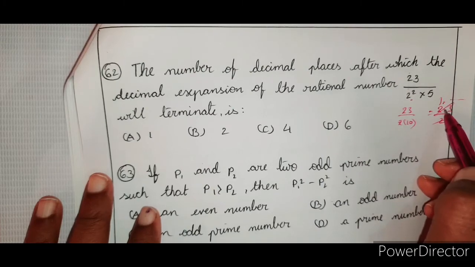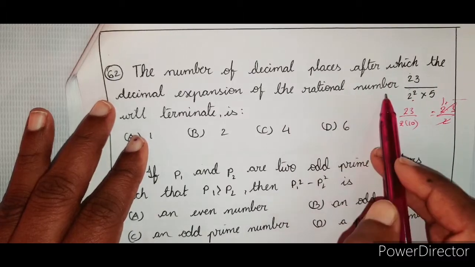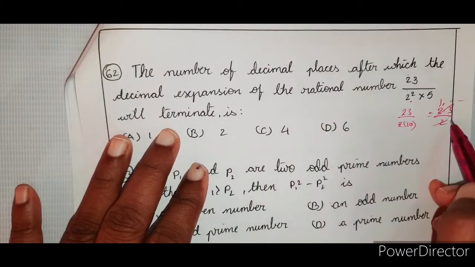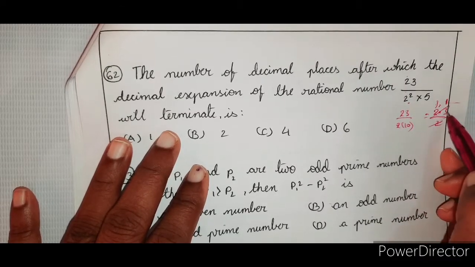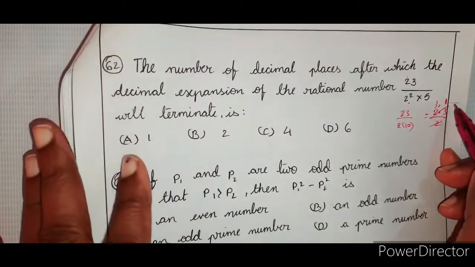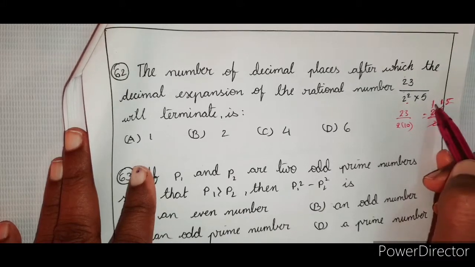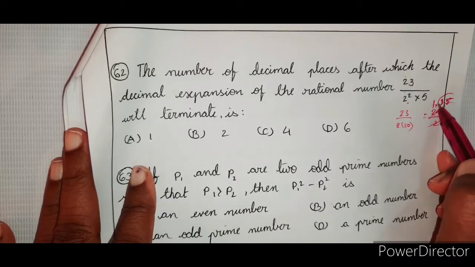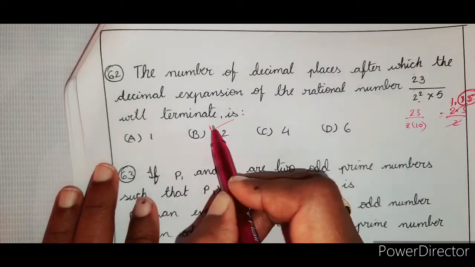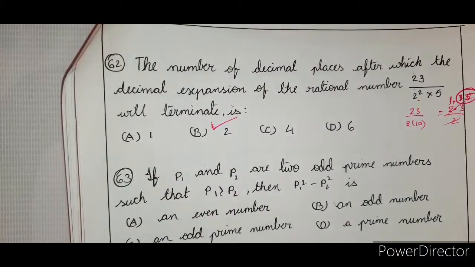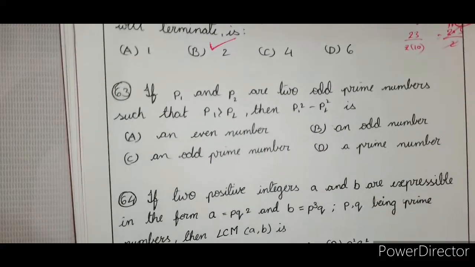So, what is that one? The number of decimal places after which the decimal expansion of the rational number will terminate is... So, termination is asked. 2 ones are 2. So, now here you have this one. 2 ones are 2. Remainder is like 1 here. So, 5. So, 1.15. That means after the decimal point, after 2 digits, it is getting terminated. After 2 digits, it is getting terminated. Okay? Right. So, then next.